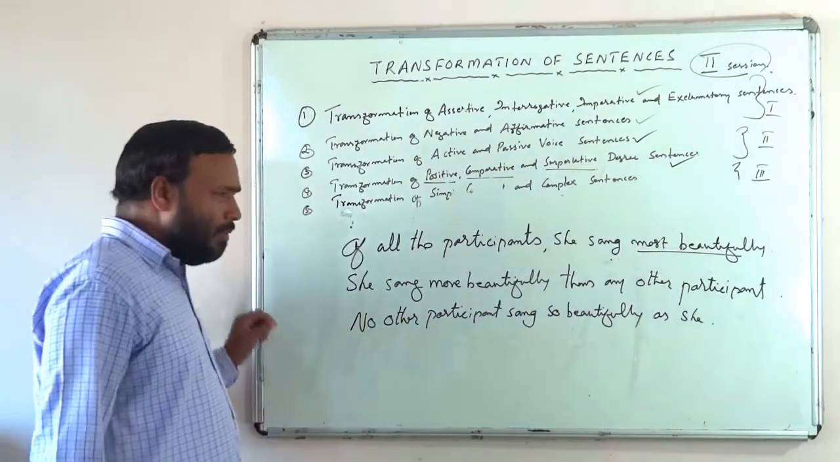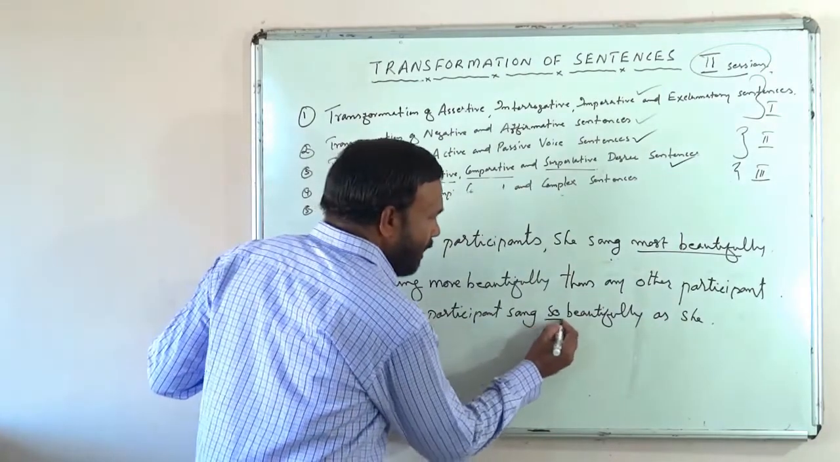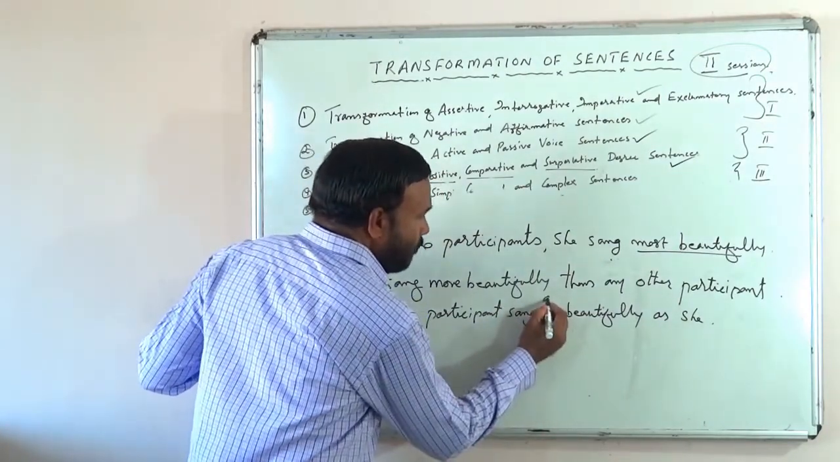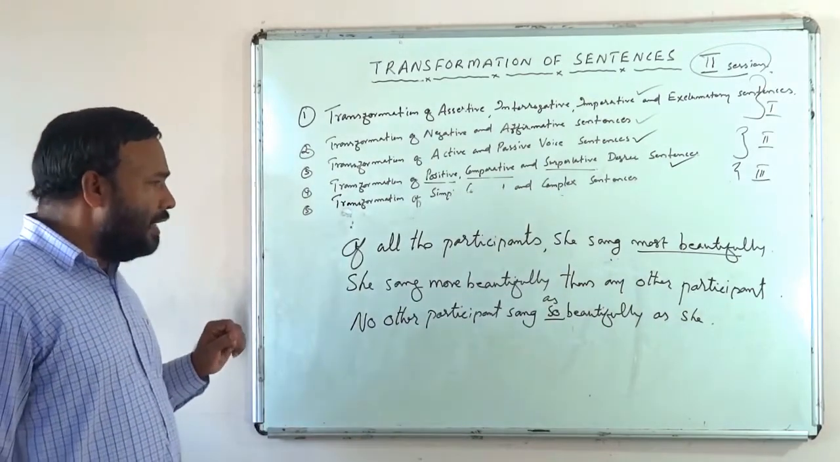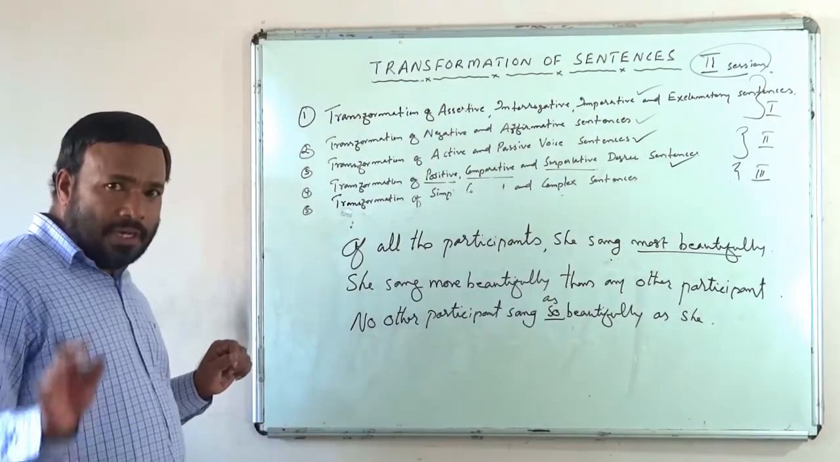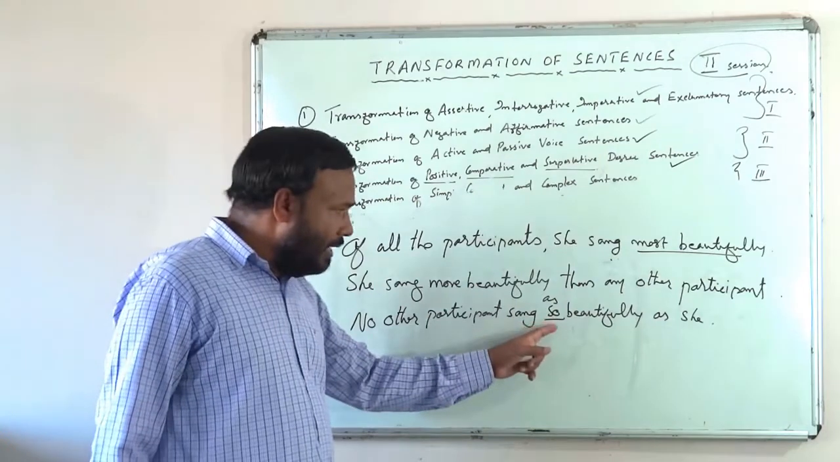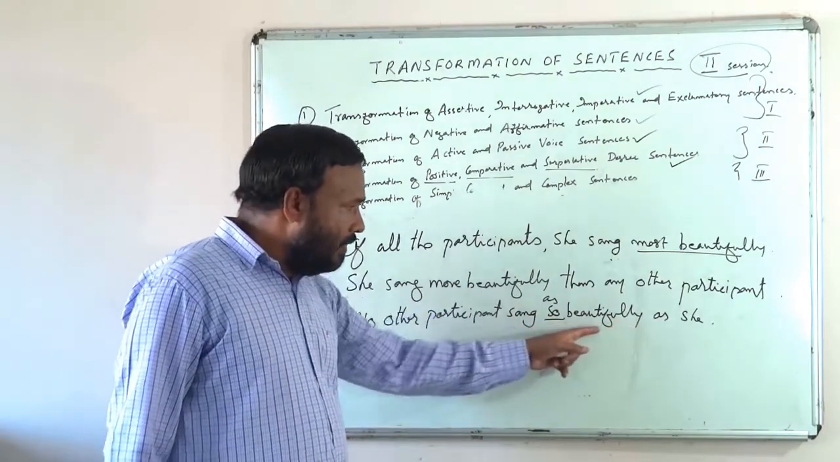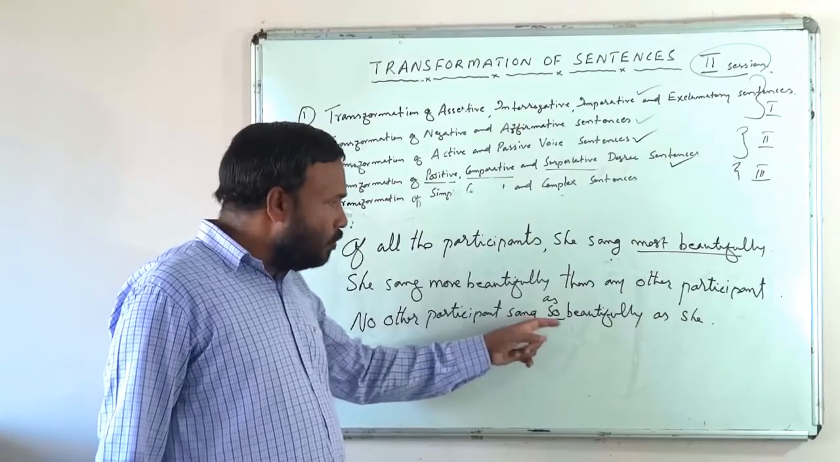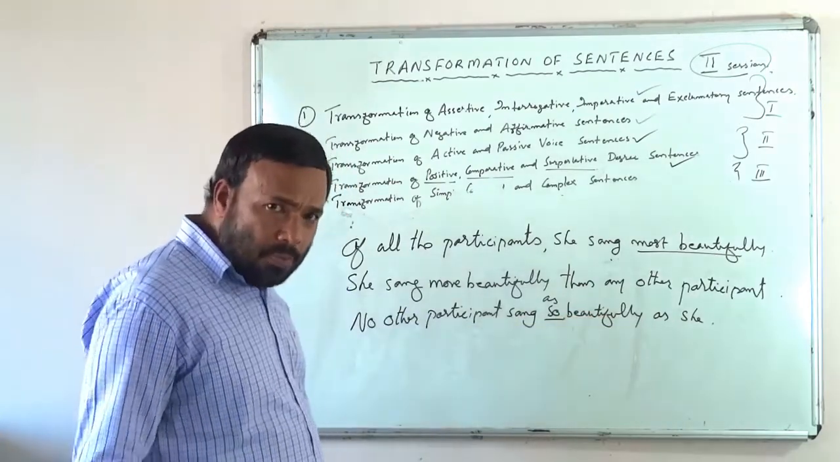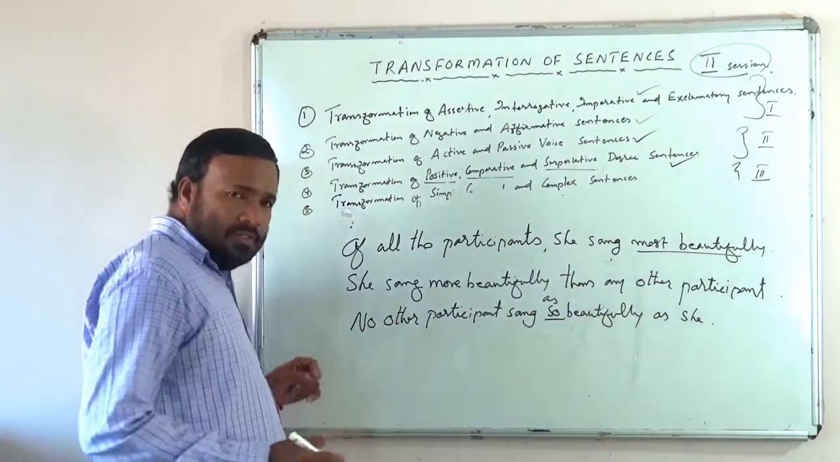Very often people come to me and say, instead of so beautifully, sometimes people will use as in this degree. No other participant sang as beautifully as she. Never use as in a negative expression. So no other participant, isn't it? In negative always so as must be there. In positive you can use as. See this sentence.